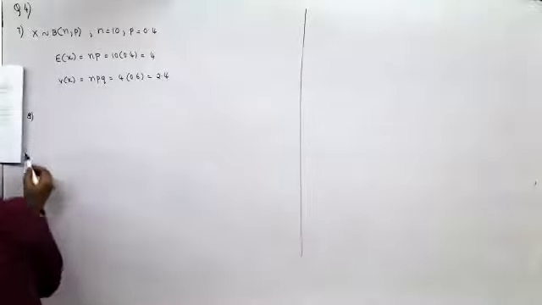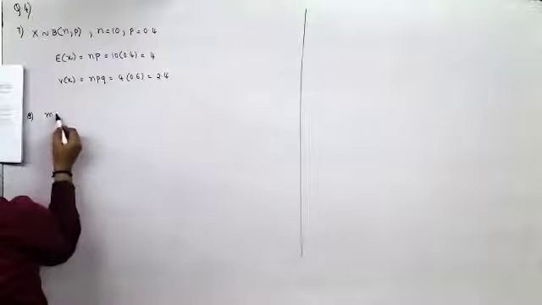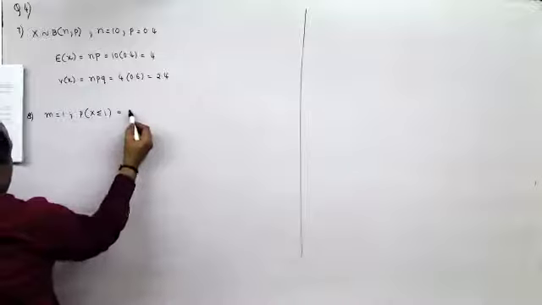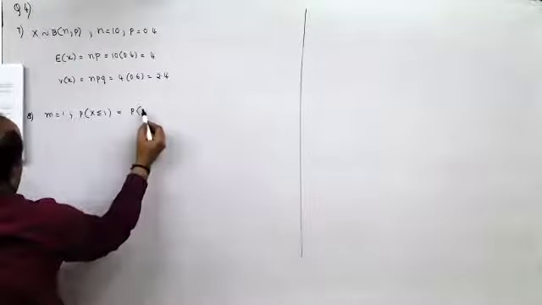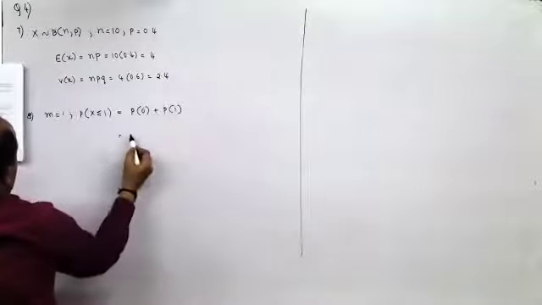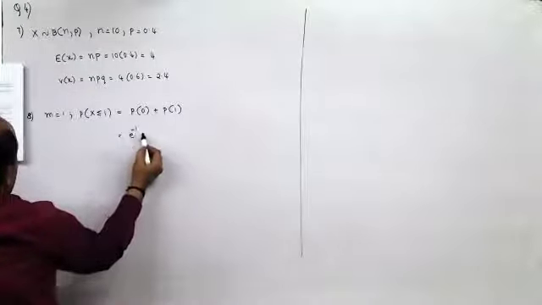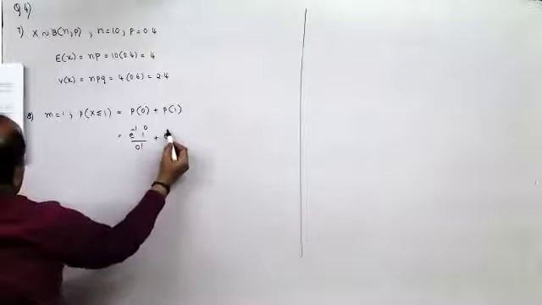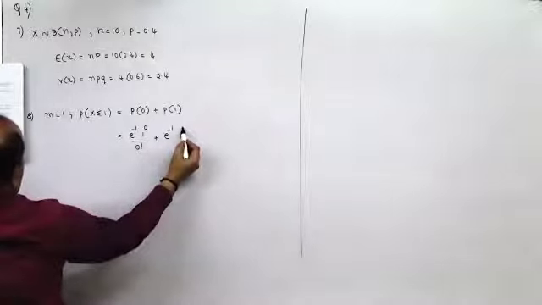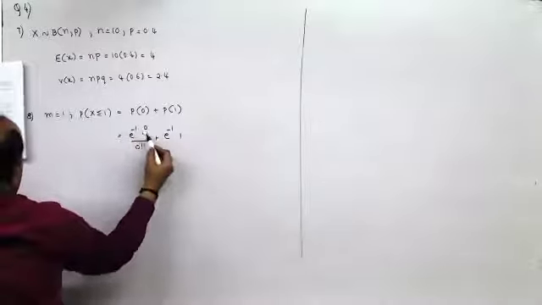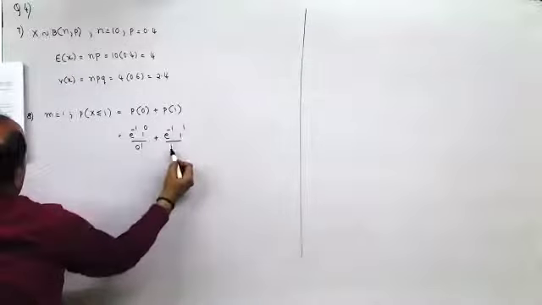Question number 8. X has a Poisson distribution with m equal to 1. Probability of x less than or equal to 1 is what? It means probability of 0 plus probability of 1. So here this would be e raised to minus m into m raised to 0 upon 0 factorial plus e raised to minus m into m raised to x upon x factorial.